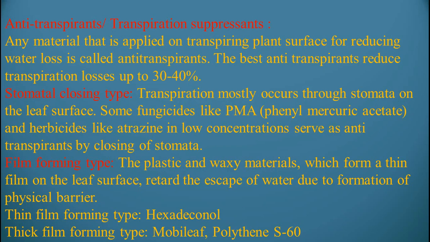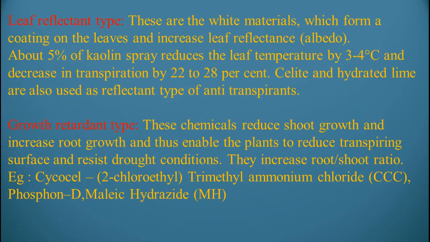Thin film forming type: hexadecanol. Thick film forming type: Mobileaf, polythene S60. These are examples of film forming anti-transpirants. Leaf reflectant type: these are white materials which form a coating on the leaves and increase leaf reflectance. Albedo: what is the reflection of the rays? It is called albedo.